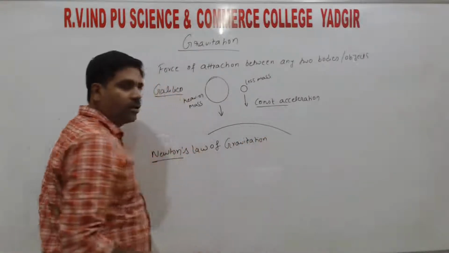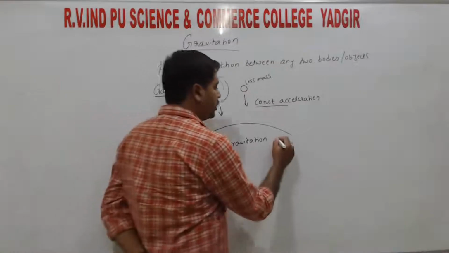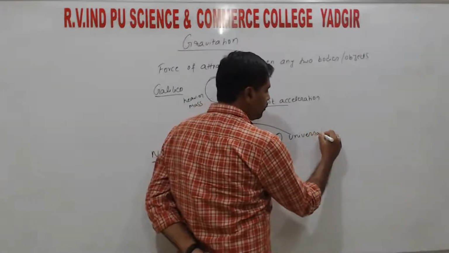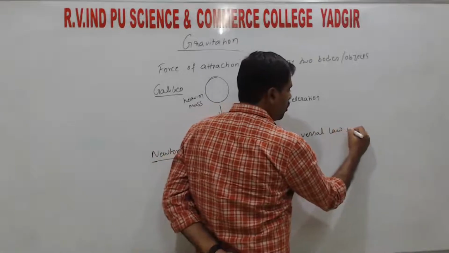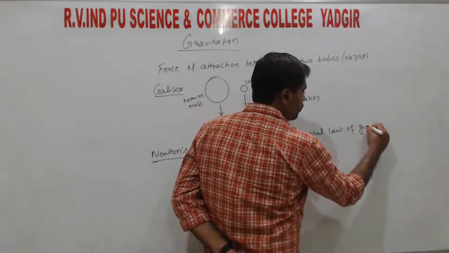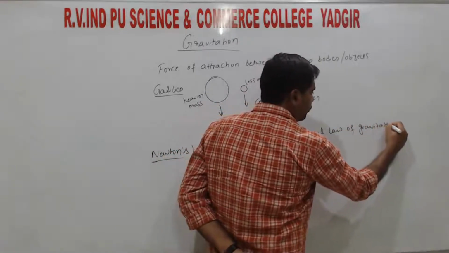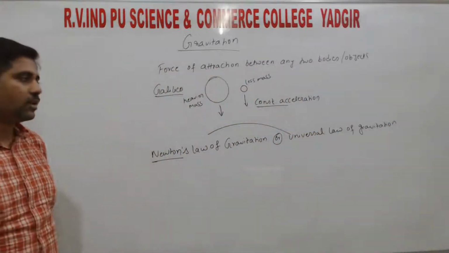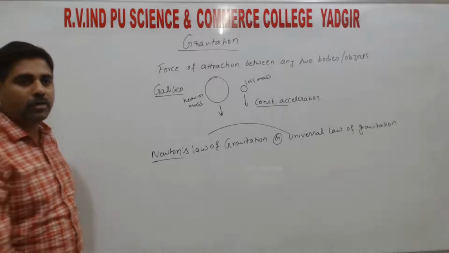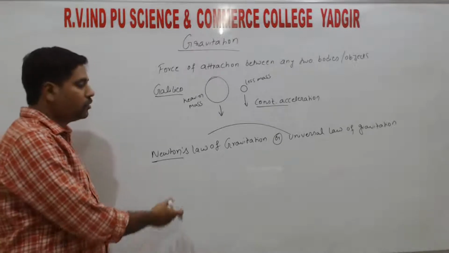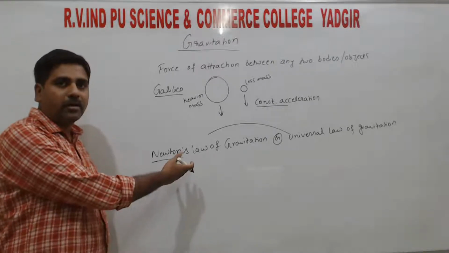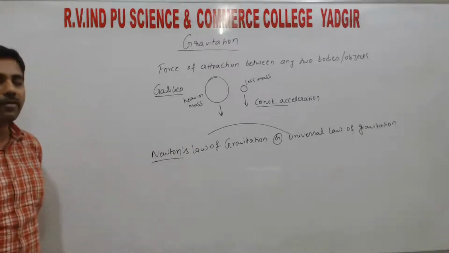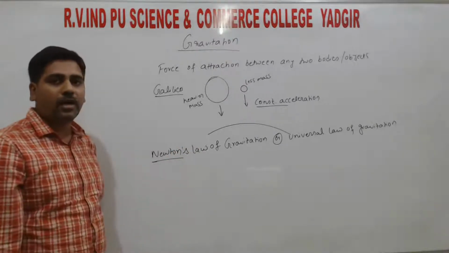In another word, this statement is also called universal law of gravitation. So Newton conducted a series of experiments, found out a relation, and created a statement for that relation. That statement we call Newton's law of gravitation or universal law of gravitation.